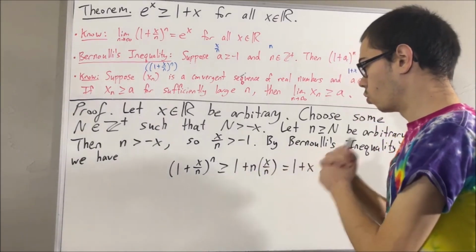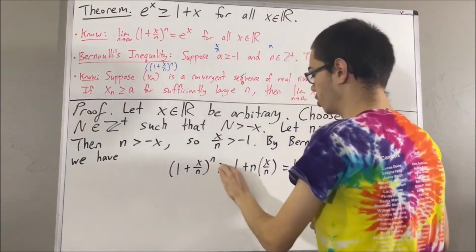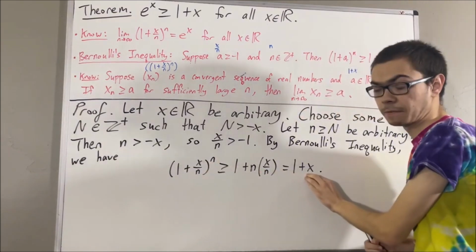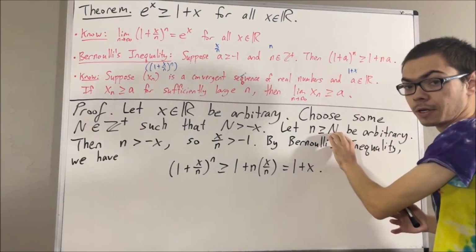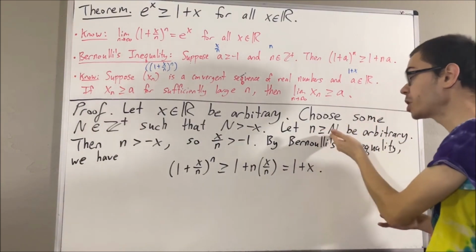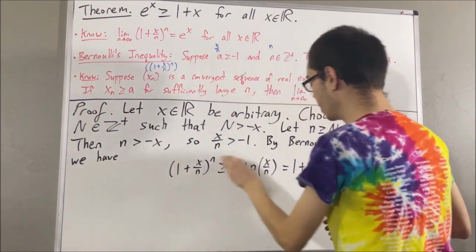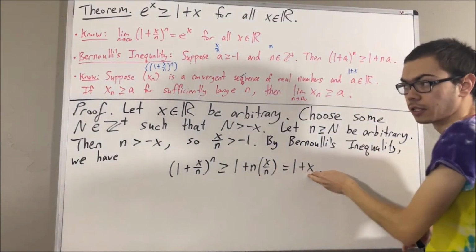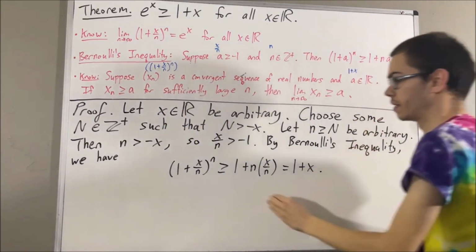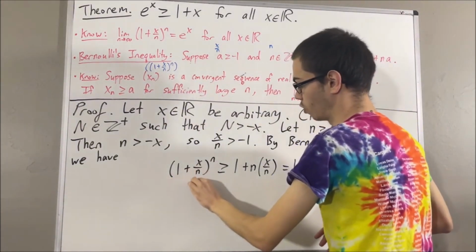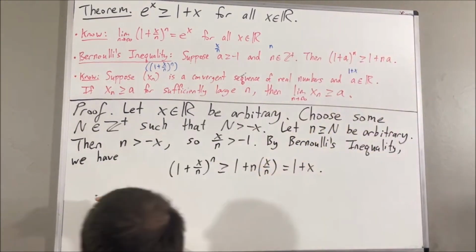So what this tells us is that (1 plus x over n) to the power of n is greater than or equal to 1 plus x for any integer n greater than or equal to capital N. In other words, we've shown for sufficiently large n, (1 plus x over n) to the power of n is greater than or equal to 1 plus x. And so by our final preliminary result, it follows that the limit of (1 plus x over n) to the power of n is also greater than or equal to 1 plus x.